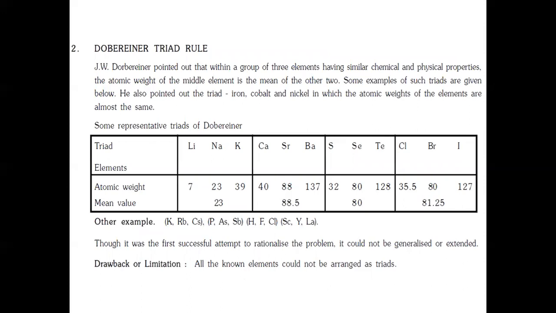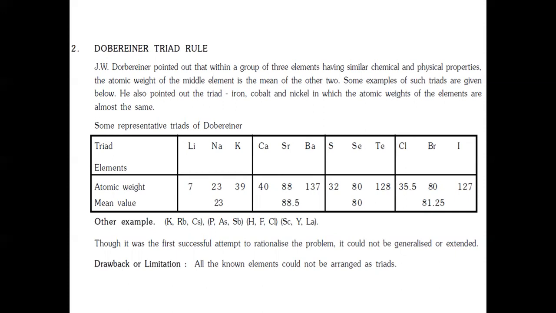Then he also pointed out the triad iron, cobalt, and nickel, in which the atomic weights of the elements are almost the same. So here are the given examples of Dobereiner's triads: lithium, sodium, potassium; calcium, strontium, barium; sulfur, selenium, tellurium; chlorine, bromine, iodine. So if you consider any triad, the atomic mass of the central atom will be the average of the other two elements present in the triad.